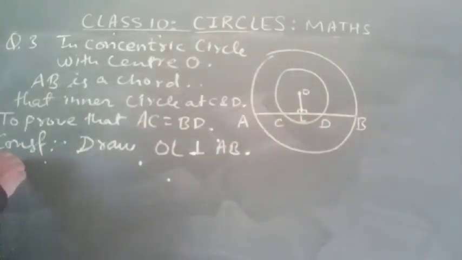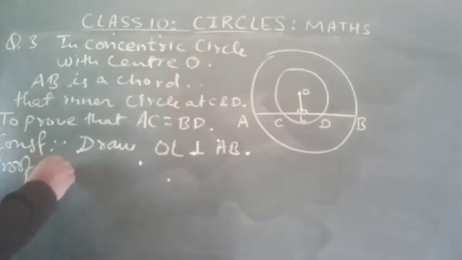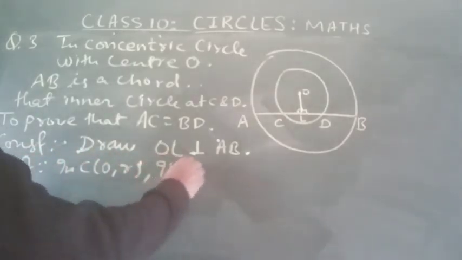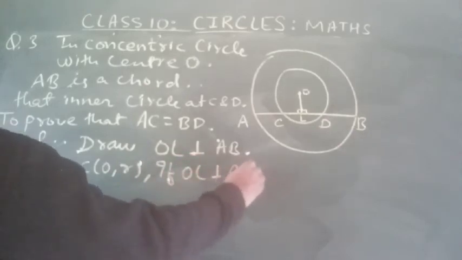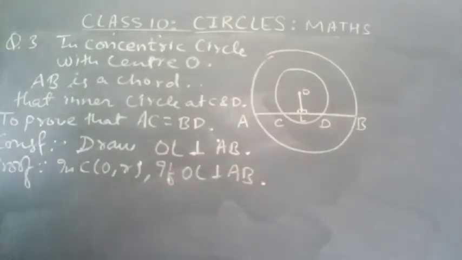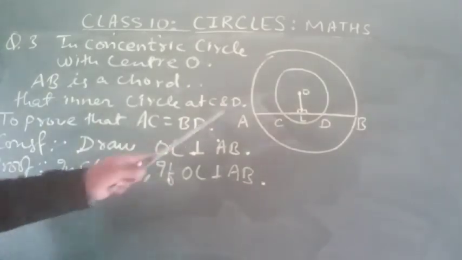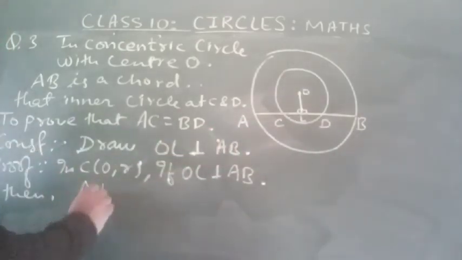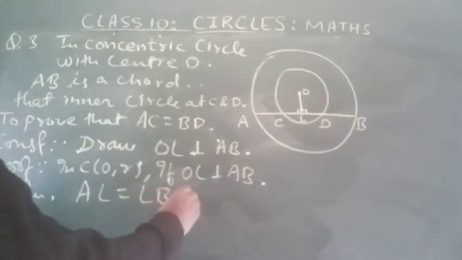Proof: in the circle, if OL is perpendicular to AB, then AL equals LB, number one.